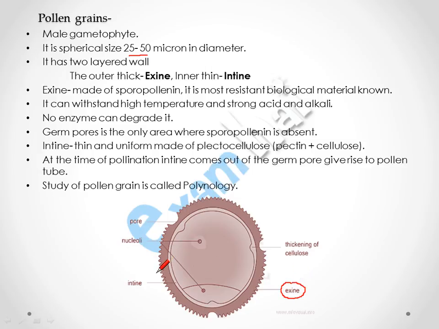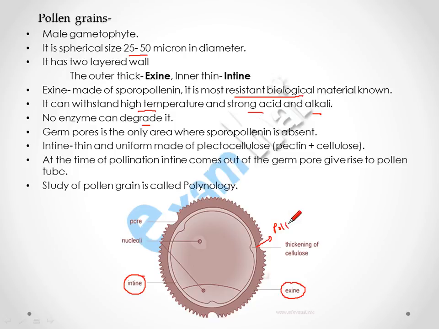The exine is made up of sporopollenin, which is the most biologically resistant material, and it can withstand high temperature, strong acid, alkali, and no enzyme can degrade this. So in some areas there are germ pores present in which the sporopollenin is absent. So from this area the pollen tube usually develops.